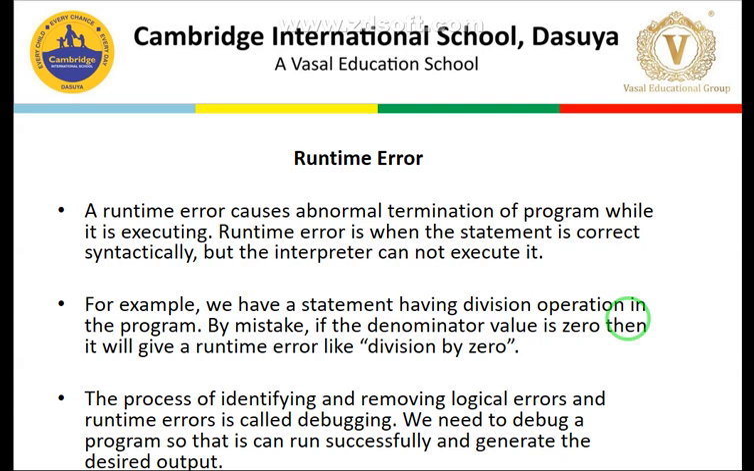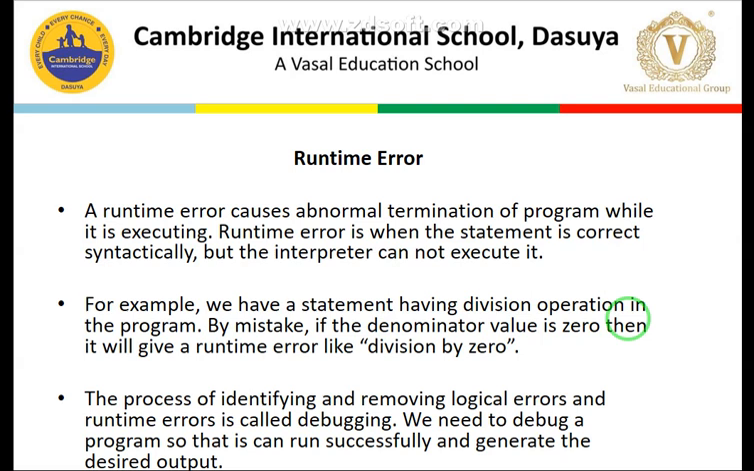We need to understand which error we can say is a runtime error. For example, we have a statement having a division operation in the program. By mistake the denominator value is 0. Mathematically, we know that we cannot divide a number by 0; it gives infinity. But how will the system come to know that this division is by 0 and how will it calculate it? Whenever we divide a number by 0, we get this type of error, which is called a runtime error. This is one example.